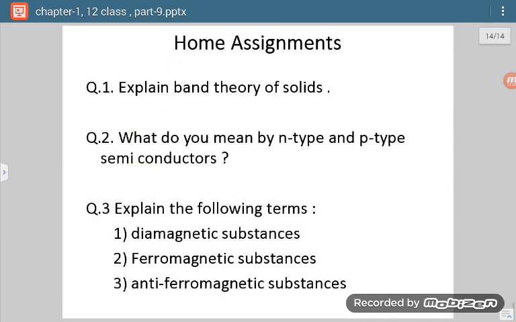So this clears our first unit. Now you have to go through all this, and these are the home assignments for you.